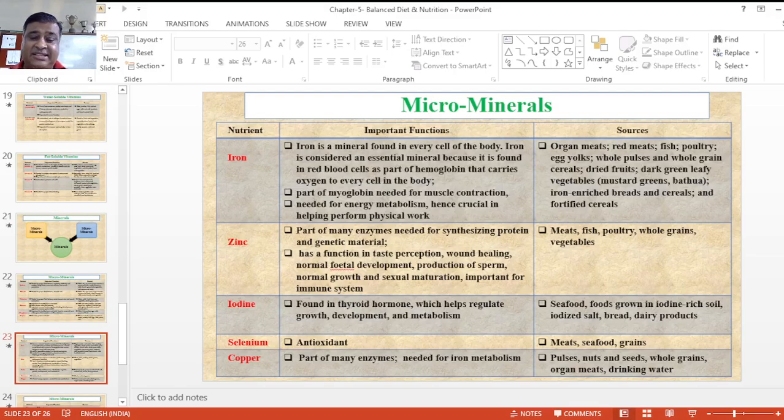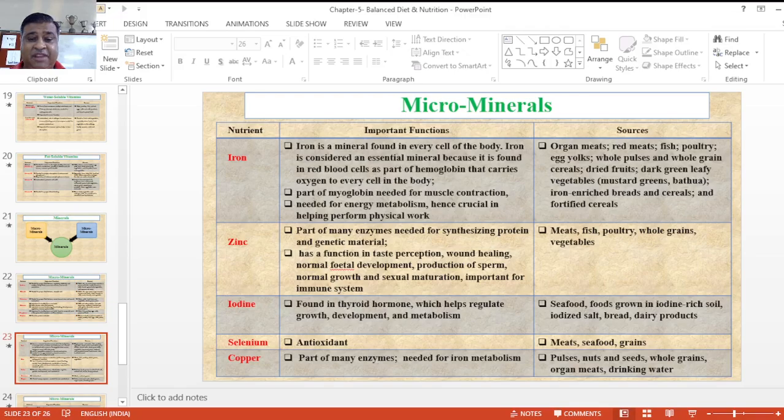Now after that, zinc is part of many enzymes needed to synthesize proteins के लिए and genetic materials के required होते हैं. It is also involved in the functions of taste perception, wound healing, production of sperm and different types of growth and development, sexual maturation and important for immunity systems के लिए. It is also found in sources like meat, fish, whole grains and vegetables. Maybe the green leafy vegetables basically required.